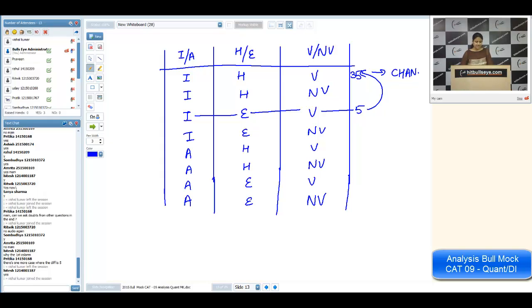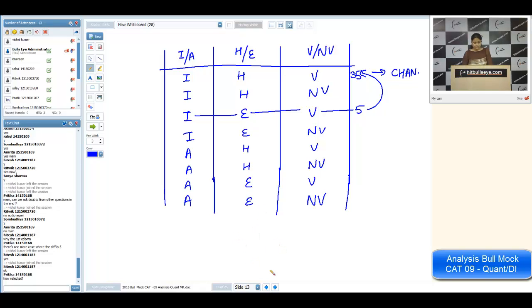You could start with Ishan as well, Pritika. But you have to fill in all the possibilities. So that case will be rejected. Is it okay? Pritika, is it okay? You can make the same table for Ishan. Is it okay now, Pritika?